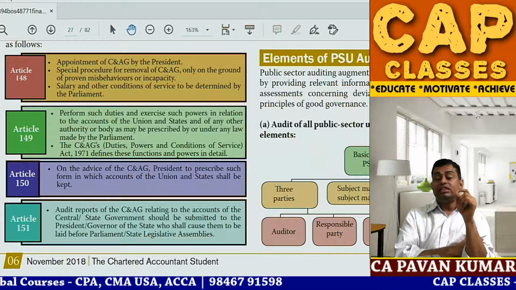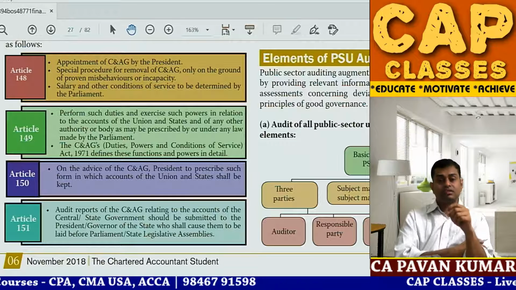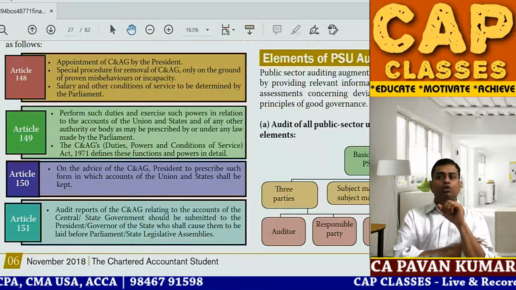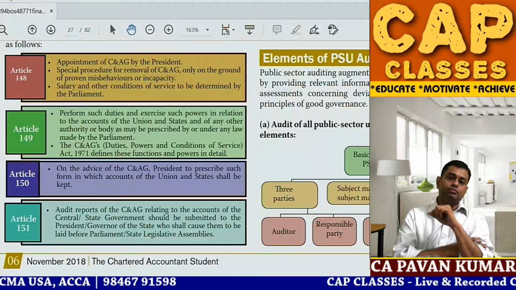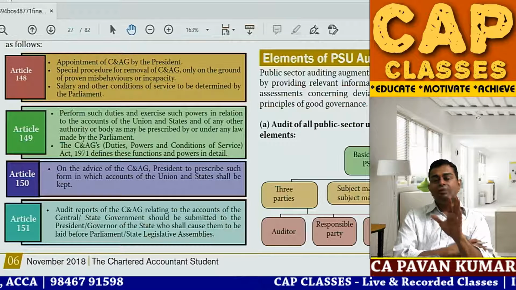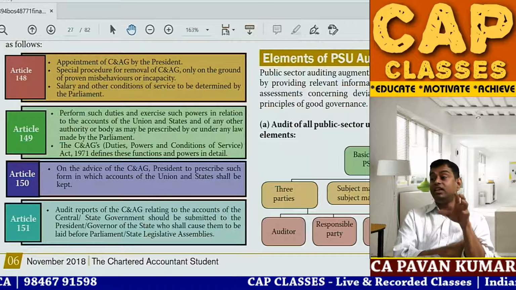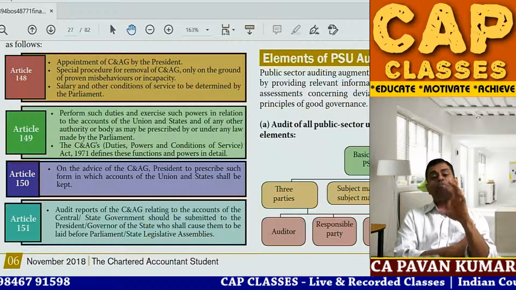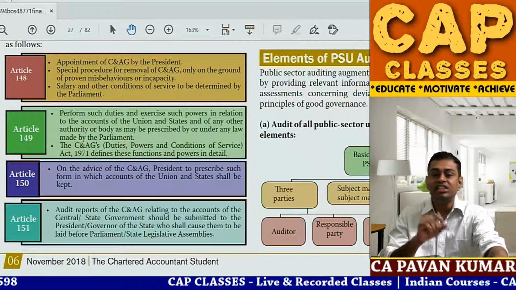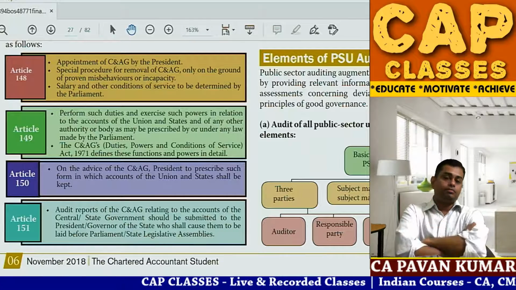And his salary, status, perquisites, the benefits, everything is equal to a Supreme Court judge. You understand? He doesn't work under any minister. That is the reason even the PM or CMs or any minister are scared of C&AG. In a C&AG audit, if something is written, gone.